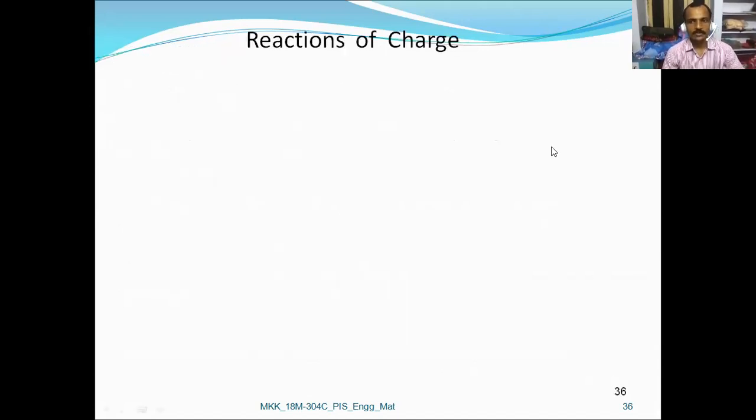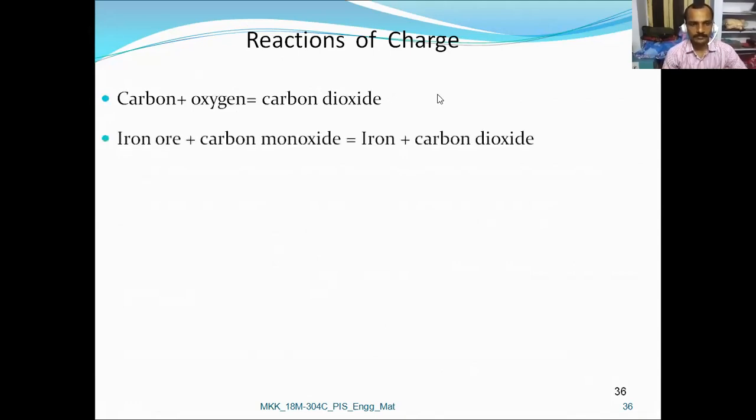So let us look at the reactions taking place in the charge. Carbon plus oxygen produces carbon dioxide. The iron ore reacts with carbon monoxide and forms iron plus carbon dioxide. Limestone changes to lime plus carbon dioxide.